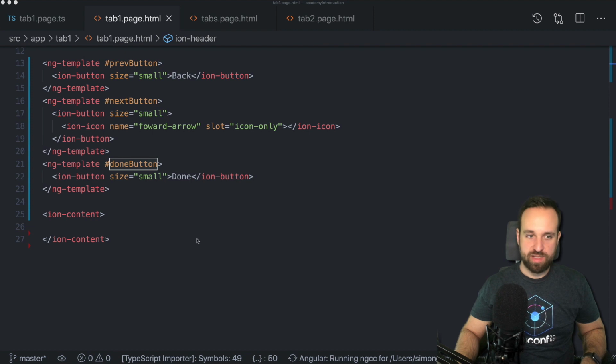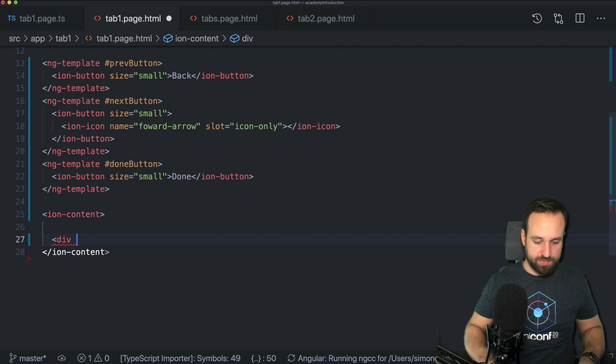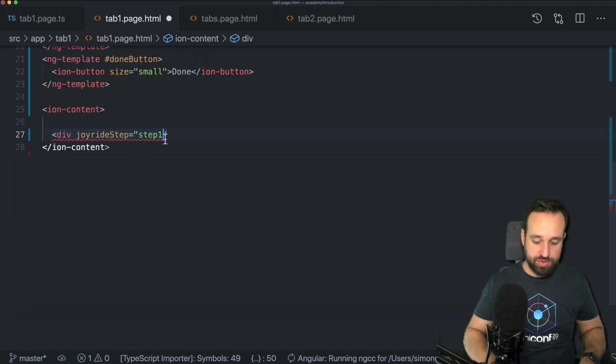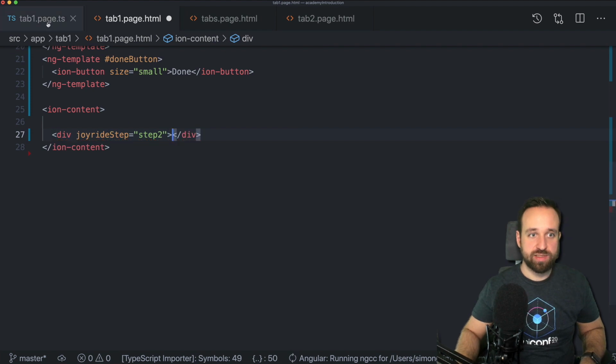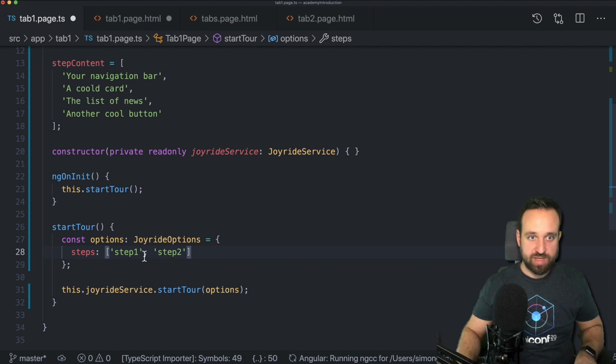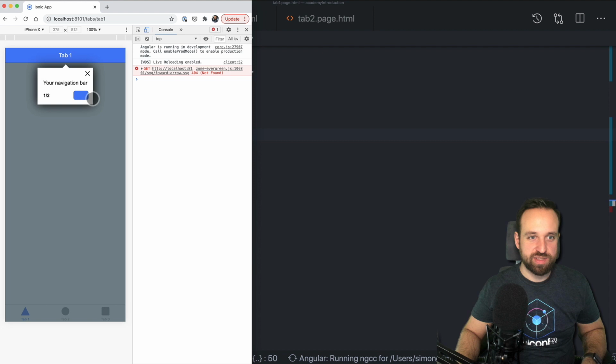I'm gonna add whatever. Let's just quickly add a little div, and we're gonna add Joyride step 2 just to see the buttons. And then we're gonna add step 2 in here. Sorry if I have some typos today. I got a new keyboard and my hands still need to get used to this.